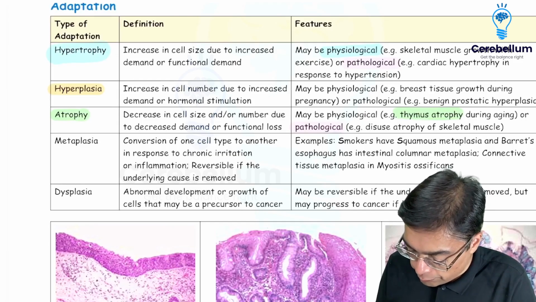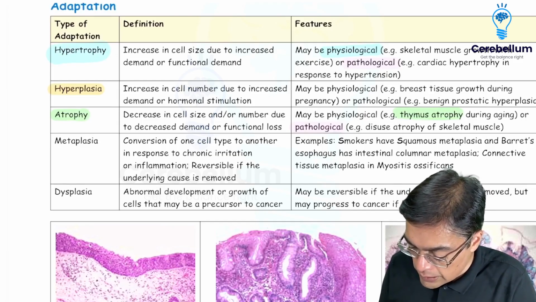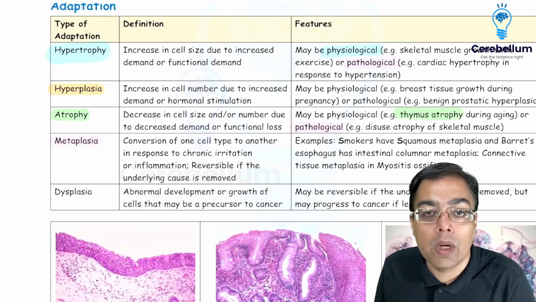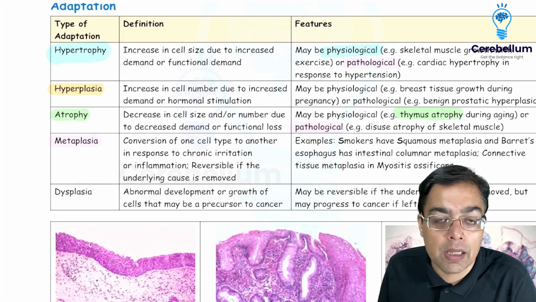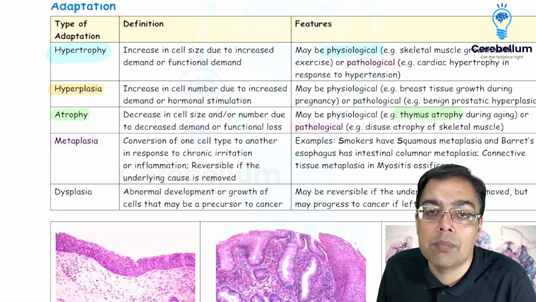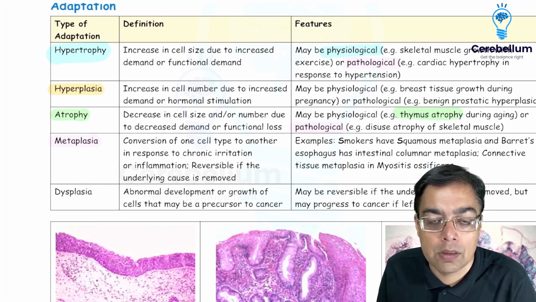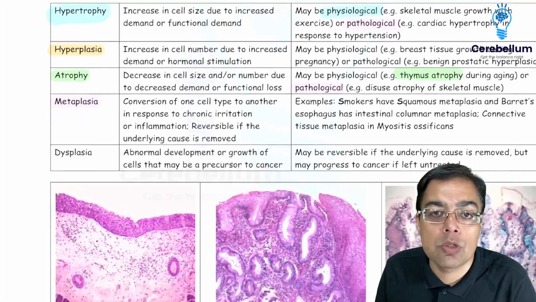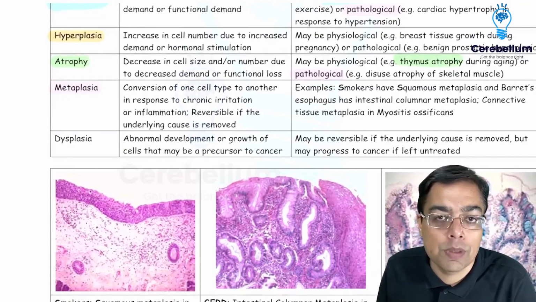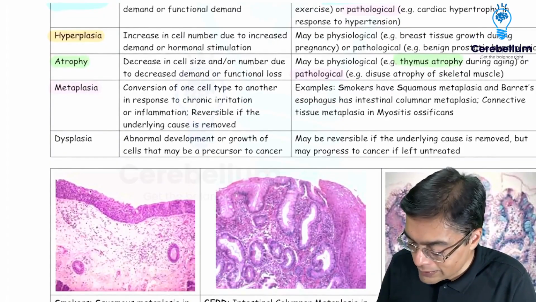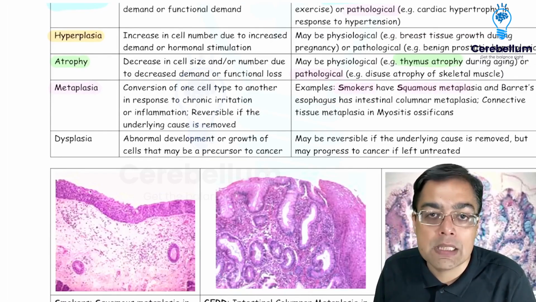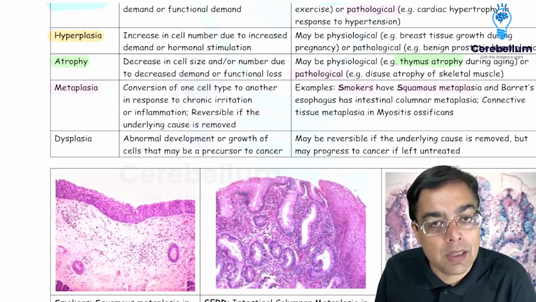The most frequently asked adaptation in the exam, however, happens to be something given the name of metaplasia, wherein one type of cell is going to be replaced by another type of cell. It can be an example of an epithelial metaplasia or it can be an example of a connective tissue metaplasia. The commonest question asked in the exam is also an image-based question, wherein they ask you about the history of a patient who happens to be a smoker for a long-standing time, and this individual is going to be having the presence of a squamous metaplasia. That's the commonest example of an epithelial metaplasia. Please bear that in mind.